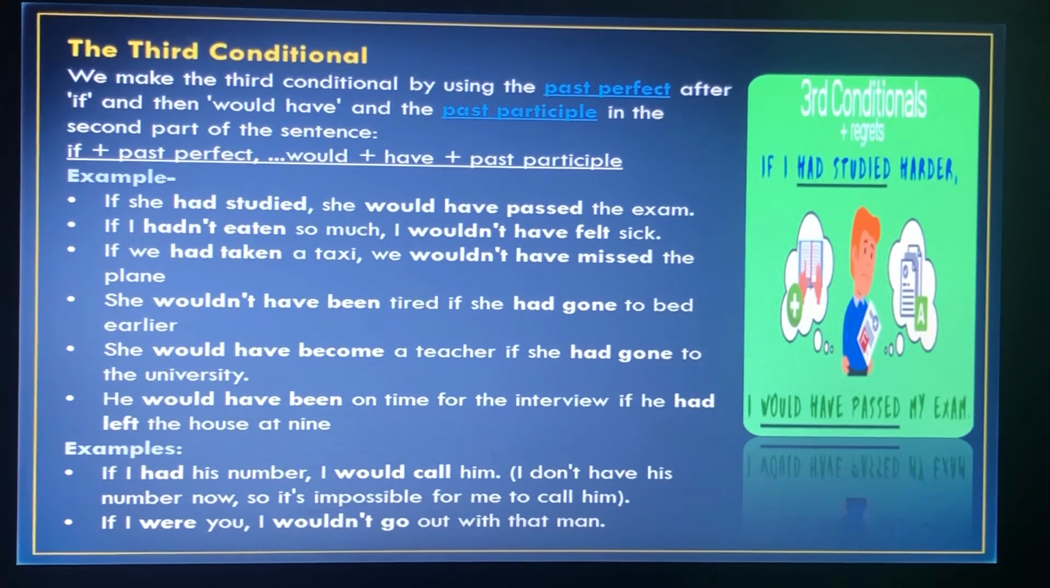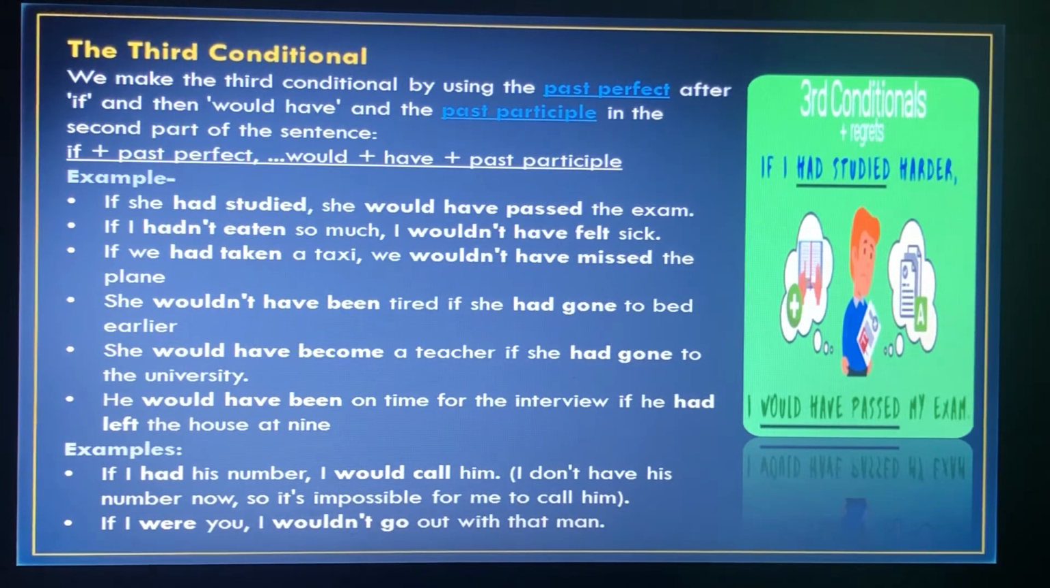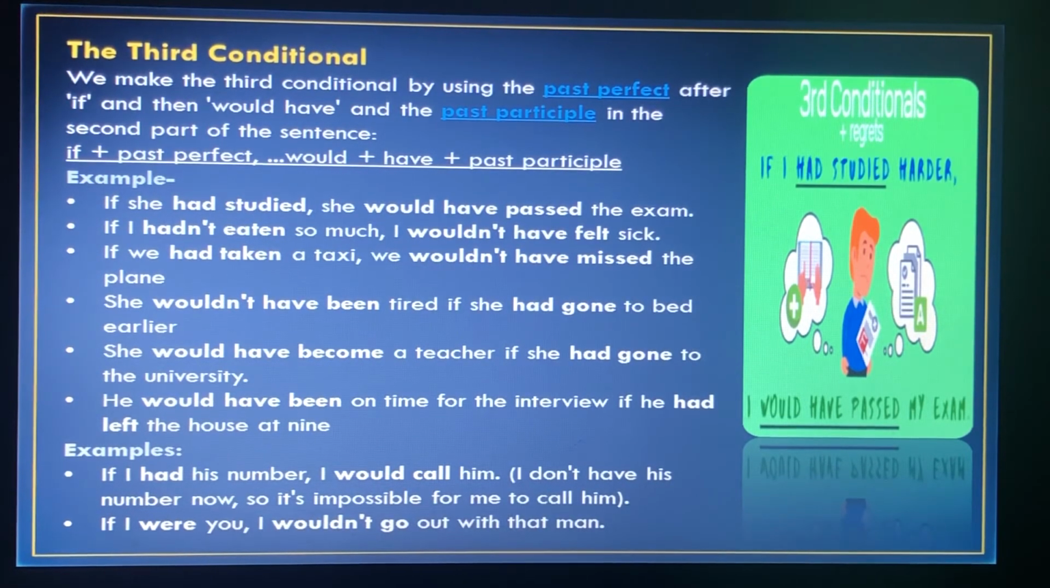If we had taken a taxi, we wouldn't have missed the plane. She wouldn't have been tired if she had gone to bed earlier. She would have become a teacher if she had gone to the university. He would have been on time for the interview if he had left the house at 9. So we can use it to talk about something in the present which is impossible because it is not true.